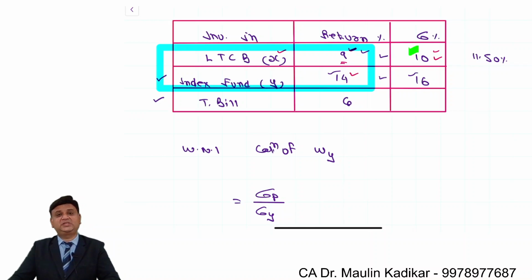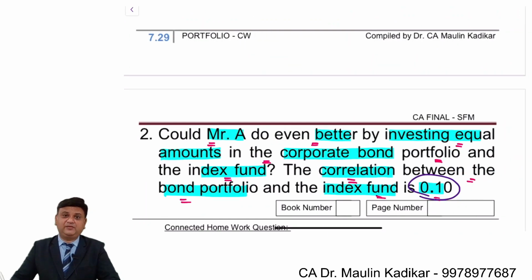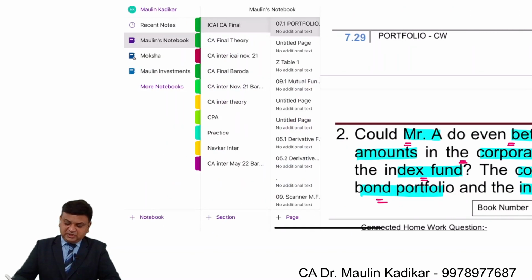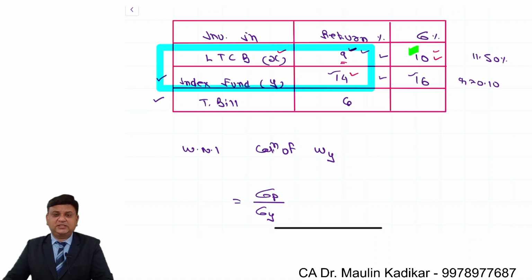In order to compute the standard deviation of this portfolio, we have been provided with the information that what kind of correlation coefficient that both of them have with one another. It is 0.10. So we are required to apply that simple formula for the purpose of making calculation of standard deviation of the portfolio. And based on that, we will be able to draw the conclusion whether Mr. A can do even better or not by making investment in these two in equal proportion.